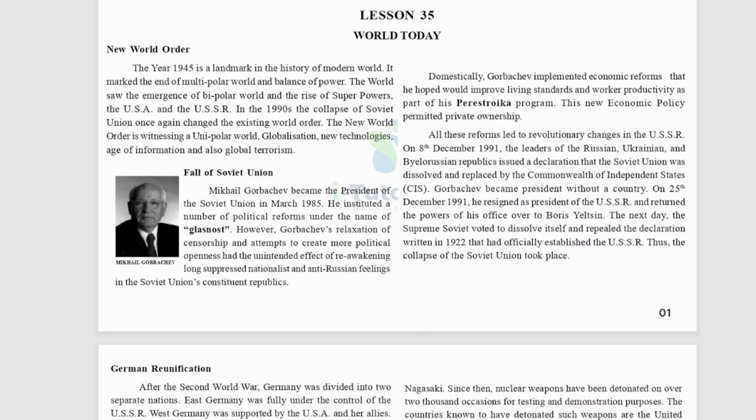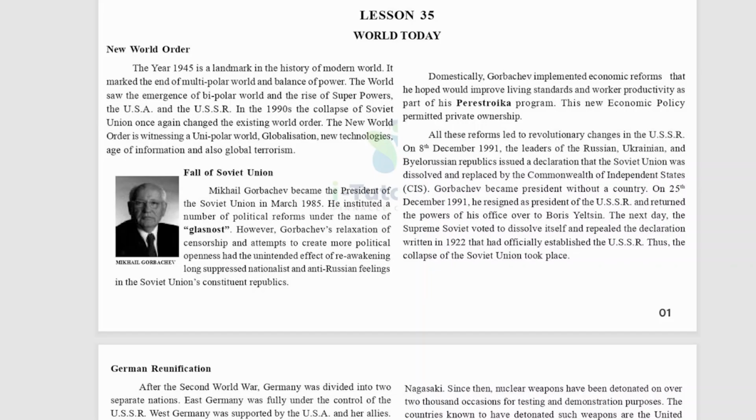So far we discussed ancient history, medieval history, modern history in India and also world history. So this is our last chapter. So this is world today. Here we discussed how world today and in last session we discussed cold war and new world order. Today we will discuss, and any doubts on history NCERT series you can contact us anytime, and let's begin from here.